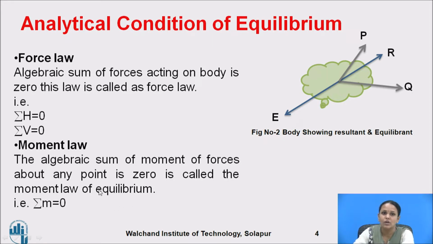So, these are the analytical conditions of equilibrium, that is, the sum of all horizontal components is 0, the sum of all vertical components is 0 and the sum of all moments is equal to 0.